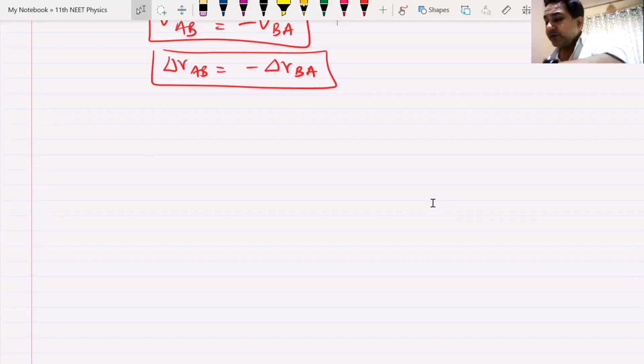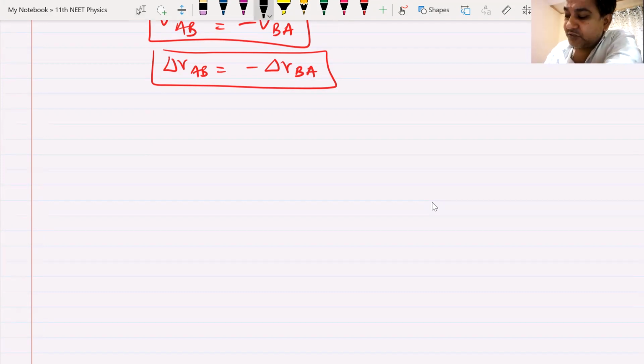So we start with such questions, and I hope I'll get good participation from you. These questions will be more based on the practical approach and how we can apply this relative motion concept on to different questions. So here comes your question number 2.